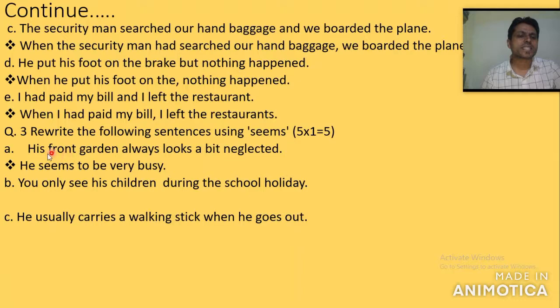The subject is he, his front garden, so he seems. We use seems. He seems to be very busy. His, singular subject, singular verb, seems. Seems to be very busy. We can make our prediction. He seems to be very busy, so his front garden always looks a bit neglected. This is how we can make only a guess, right?